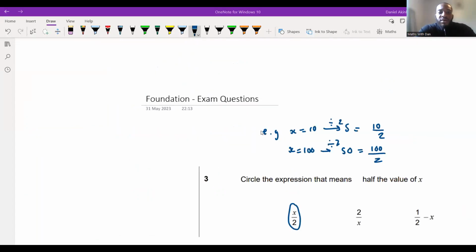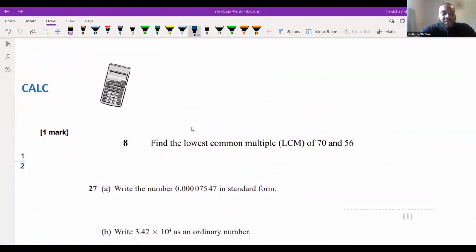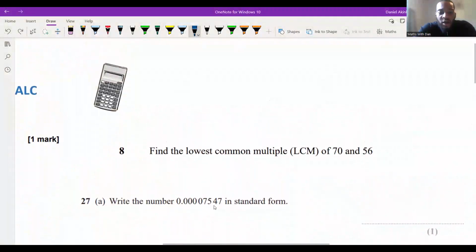Yeah, so this is the first one. We're going to go on to the next one now. Now, this was 2 marks. I forgot to put the mark there, but this is 2 or 3 marks. So I'll give you about 2 or 3 minutes to try it and see how we get on. What I'll do in the meantime is try and help out that student who cannot hear.